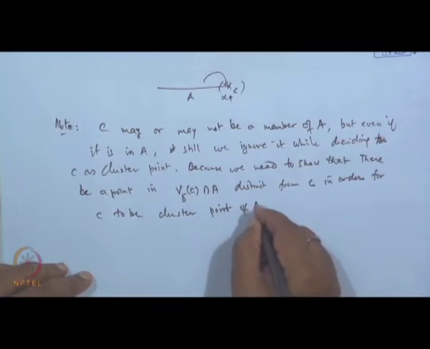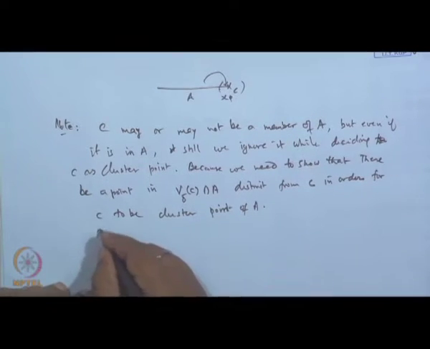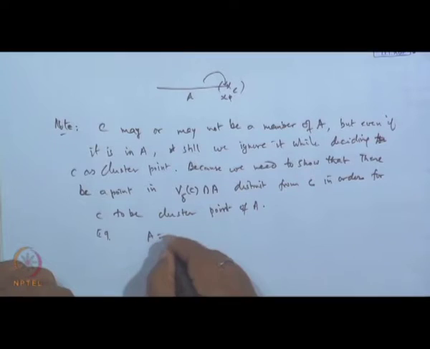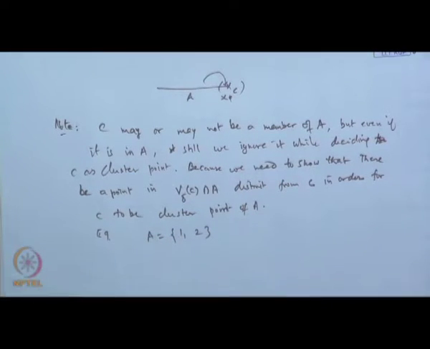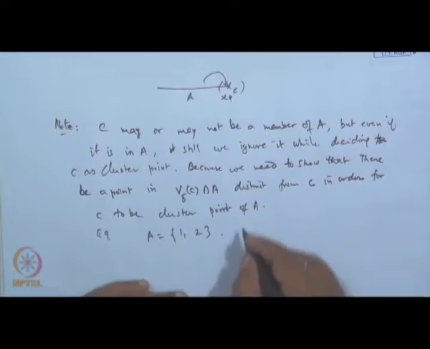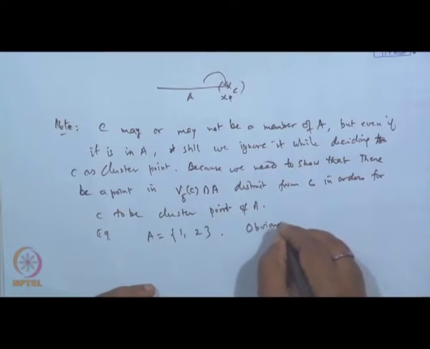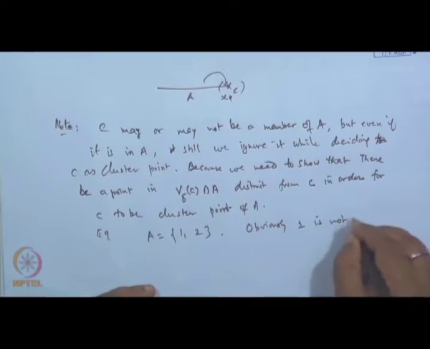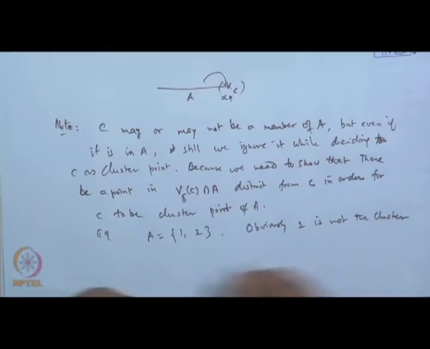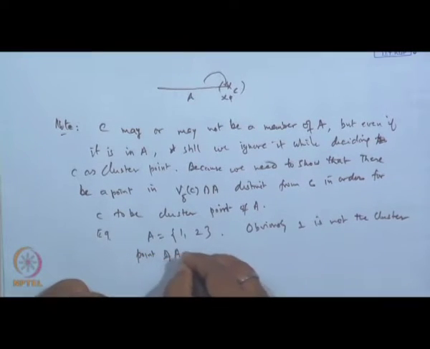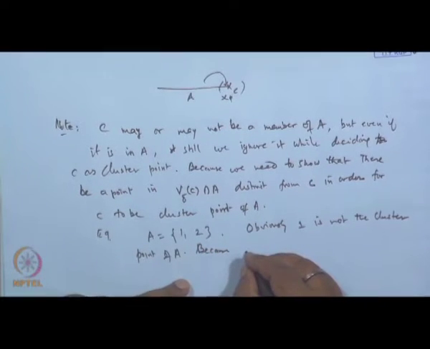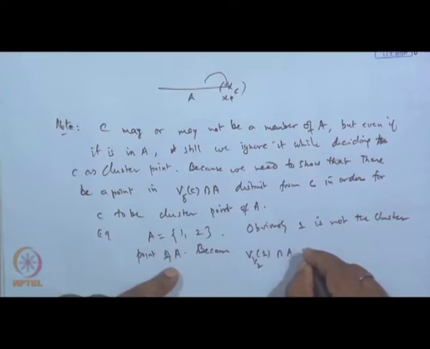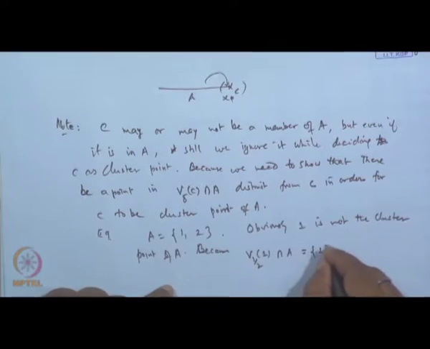Cluster point of A, that is important. For example, suppose A is a set having two elements 1, 2, then 1 is not a cluster point of A. Why? Because if I take the neighborhood of 1 with center 1 and radius half and find the intersection with A, then this set contains only the single point 1.